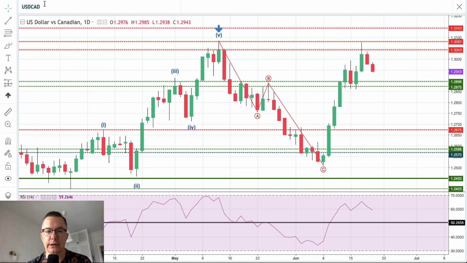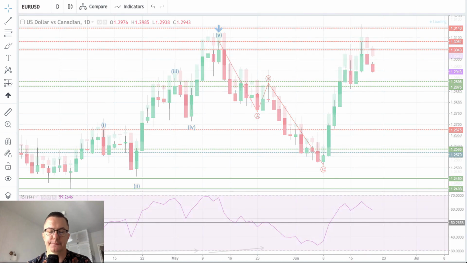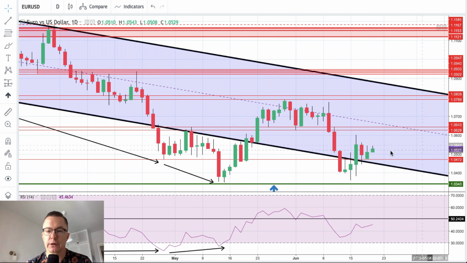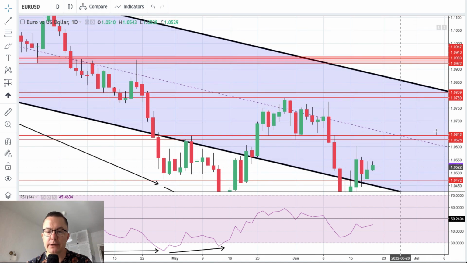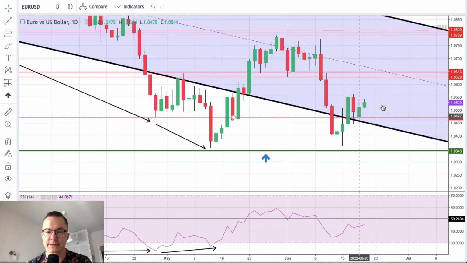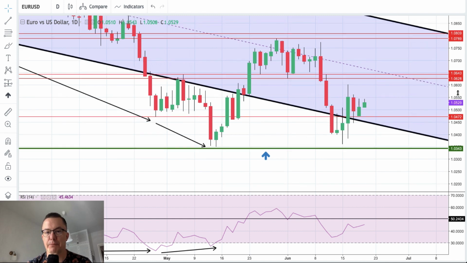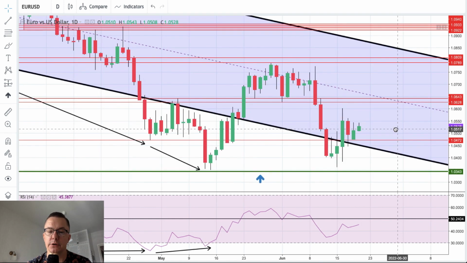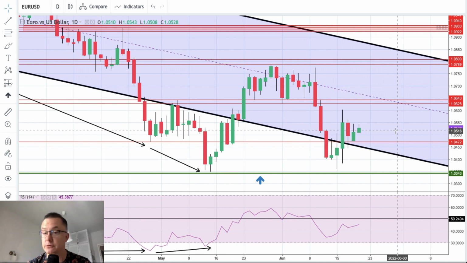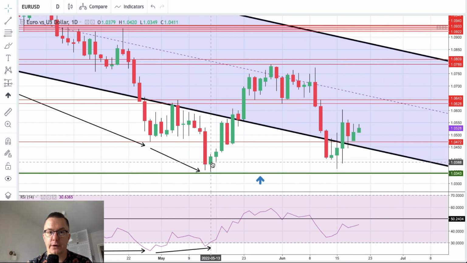Let's take a look now at the euro dollar. Euro dollar is not doing much apparently, because we got the inside bars here, as you can see. We got another inside bar here. So the market participants await the trigger for the particular move to continue, right? We are not quite sure which one should be continued now, because we got the swing low at the level of